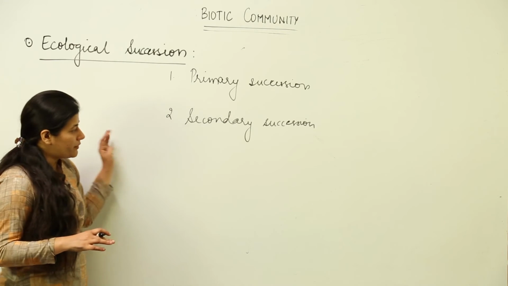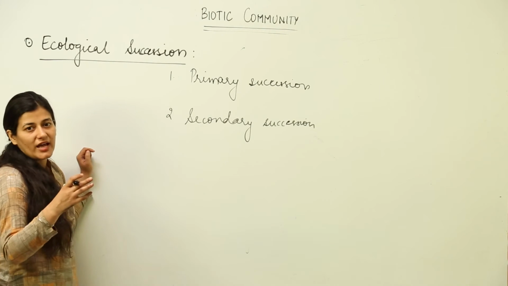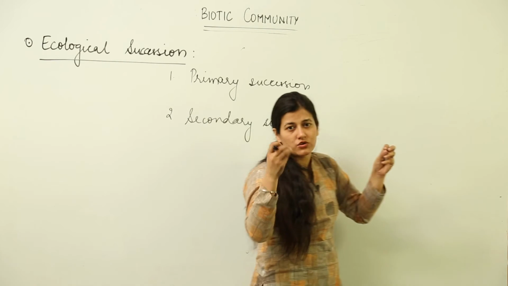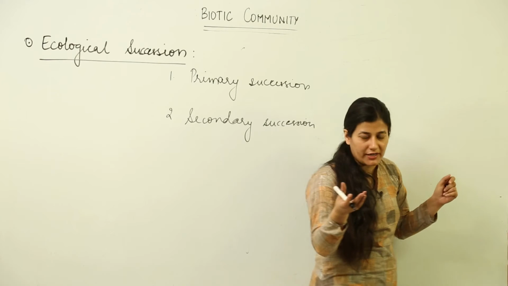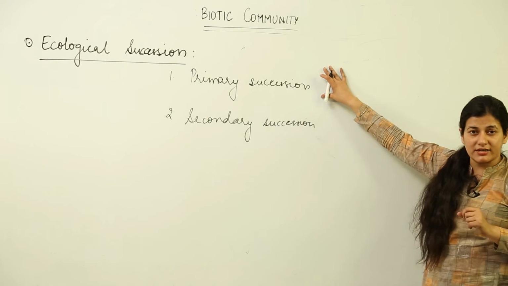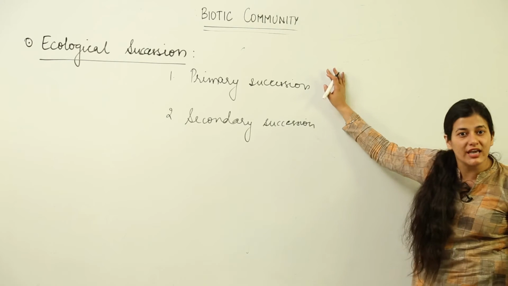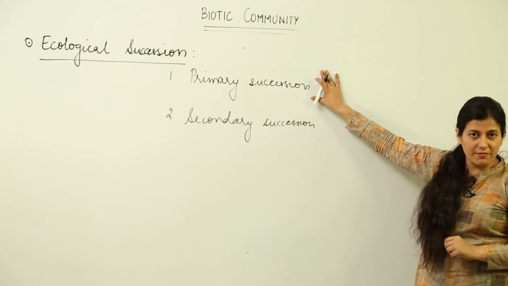Now, I would give you an example. Supposedly, the succession has to take place on a rock which has been formed by freshly solidified lava. That would be primary succession because that place has never seen any trace of biotic community ever.